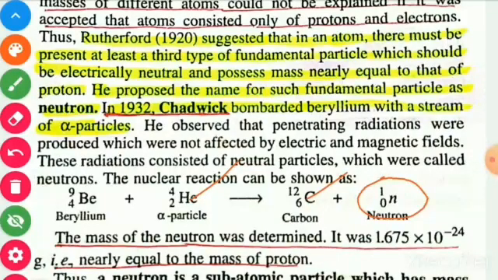The mass of neutron was determined. It was 1.675 × 10^-24 gram. That is, the mass of neutron was approximately equal to the mass of proton.